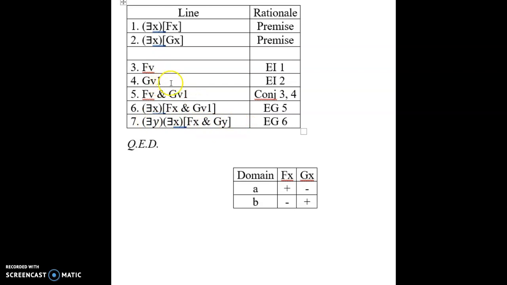So that's the reason for the proviso that says the existential pseudoname that you instantiate to cannot have occurred on a previous line, because you would then thereby perhaps mistakenly be assuming that it's the same thing in the domain when it need not be.